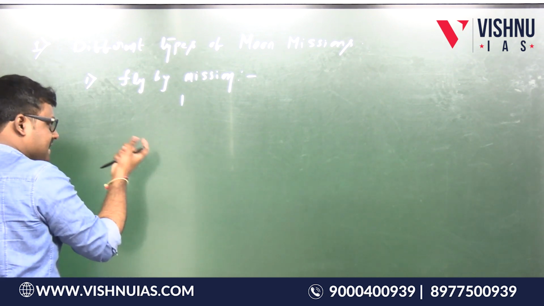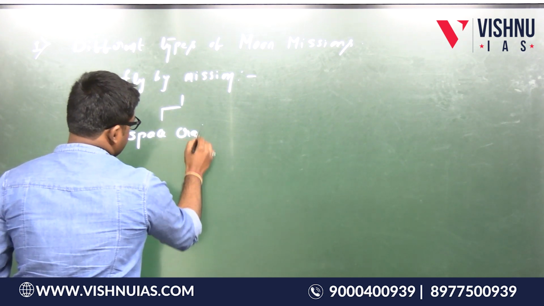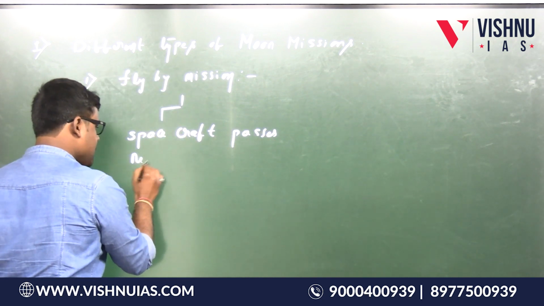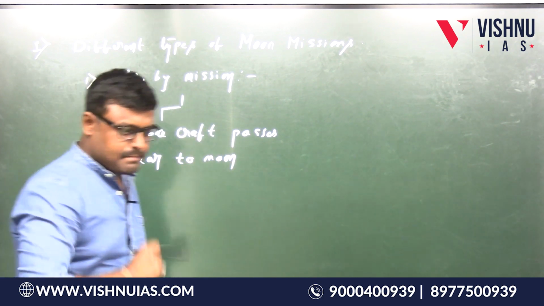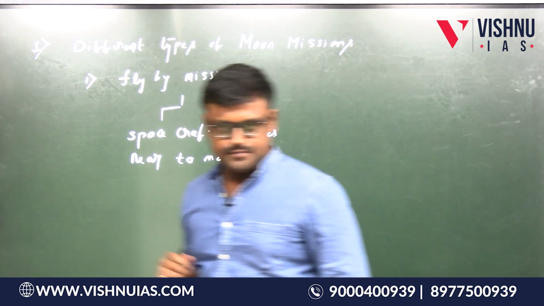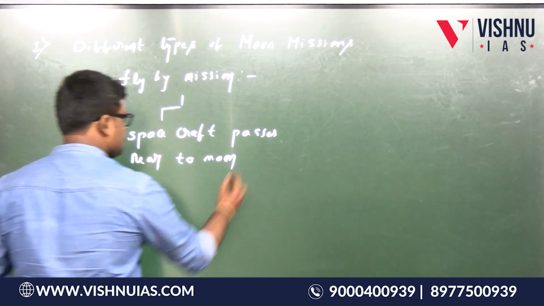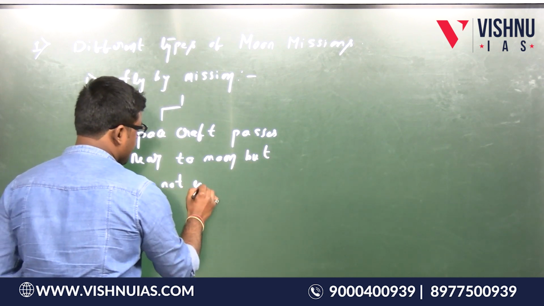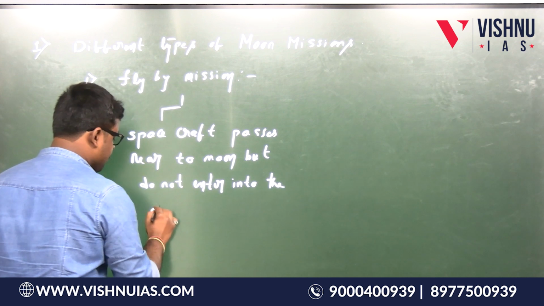Basically it is a spacecraft that passes near to the moon, but does not enter into the orbit of the moon.